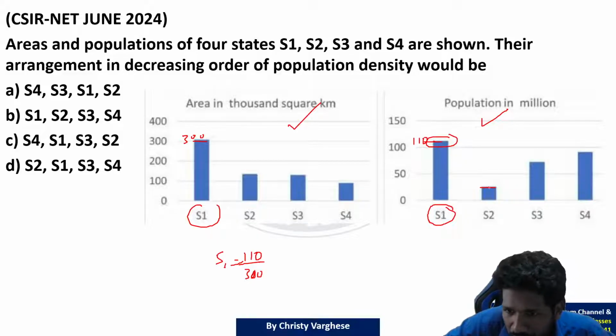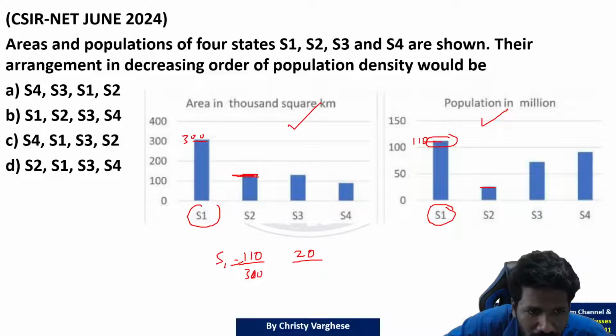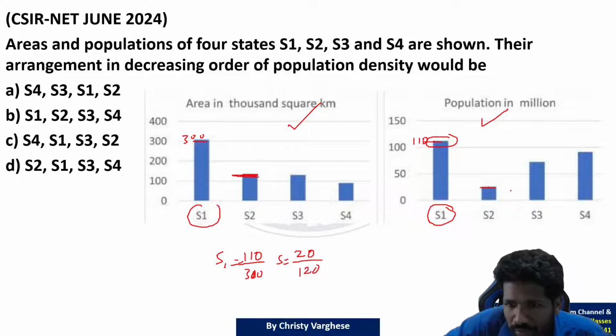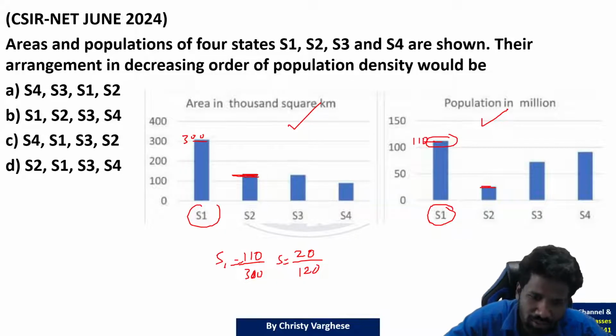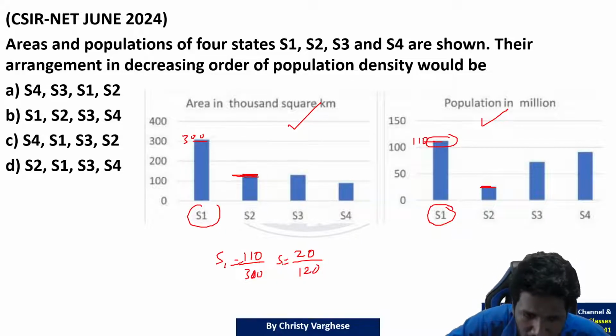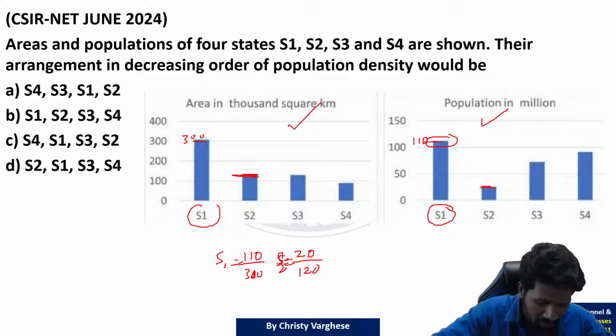S2 population is half of 50 or less than half of 50 we can say. So that is maybe 20-25 range. So I am roughly taking 20 divided by, ये देखिए 100 above. 100 above means S2 it will be 100 and 200 in between. So it is almost 120. Yeah, it is little more than 20 here, 20-25 range. You take 20 or 25, it's okay because the options are actually easy here.